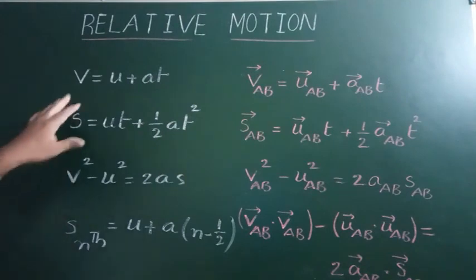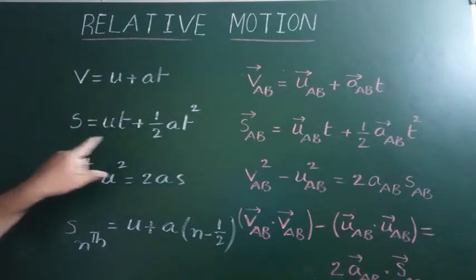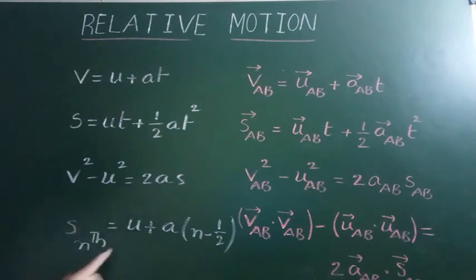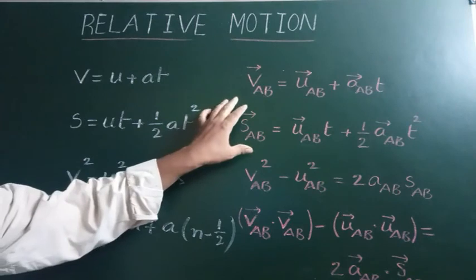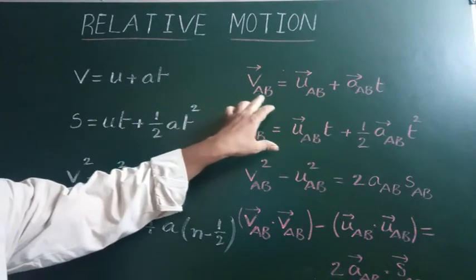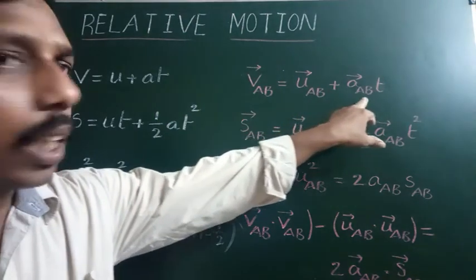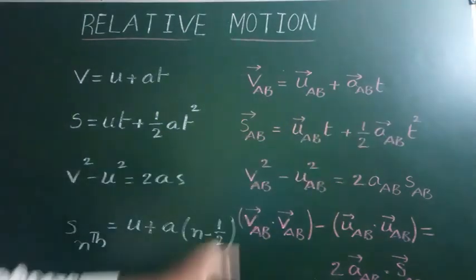We know V is equal to U plus AT, S is equal to UT plus half AT square, V square minus U square is equal to 2AS, Sn is equal to U plus A into N minus half. These equations in relative motion: final velocity of A with respect to B is equal to initial velocity of A with respect to B plus acceleration of A with respect to B into time t.